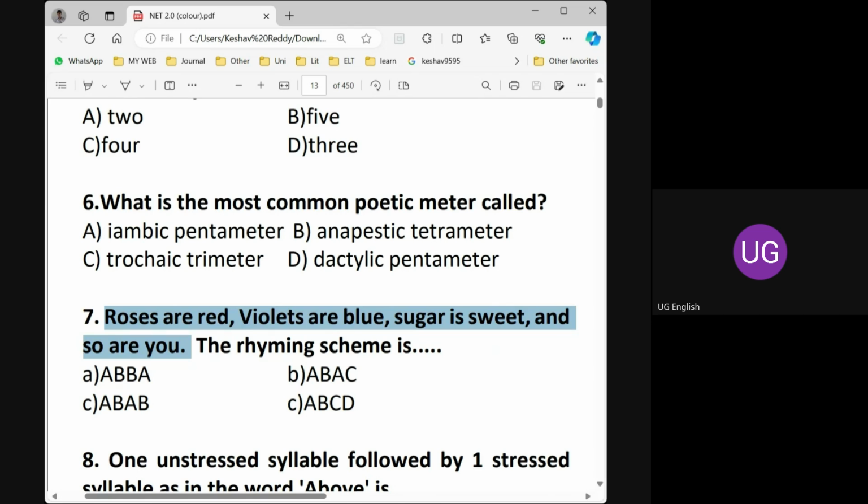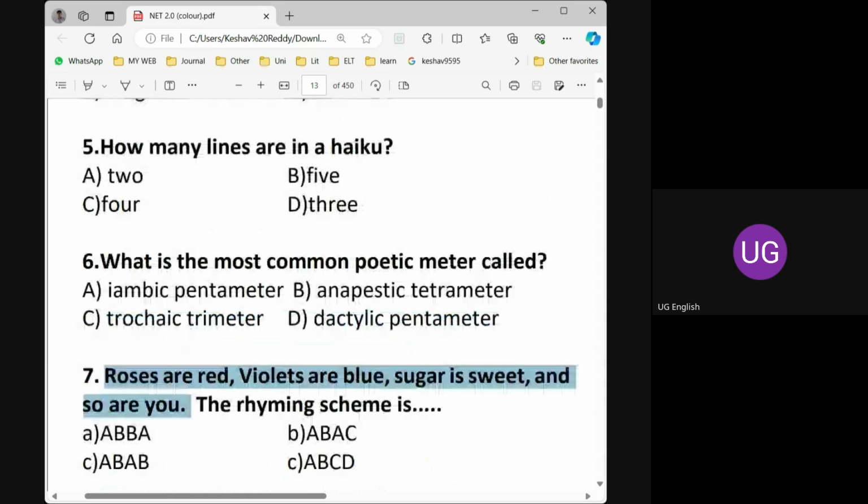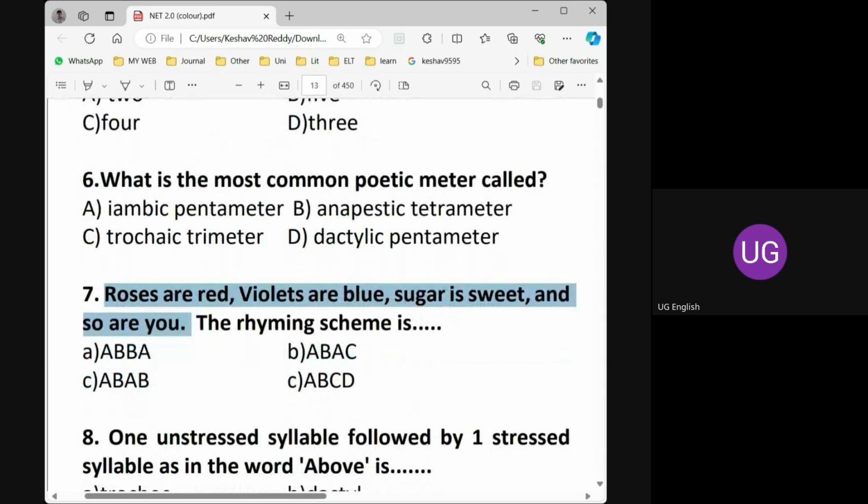Any other answer? Why this much confusion?